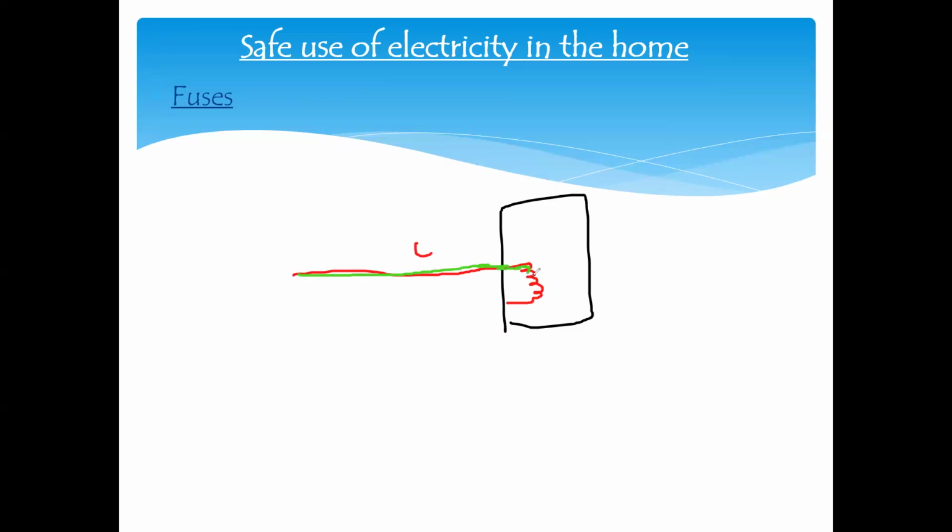Charges are moving in the live wire, but where will they go after transferring energy? So there must be a complete circuit. That's why, to make a complete circuit, there is a neutral wire as well. When you plug in any device, the charges transfer energy to the device or the component and flow through a neutral wire, making a complete circuit.